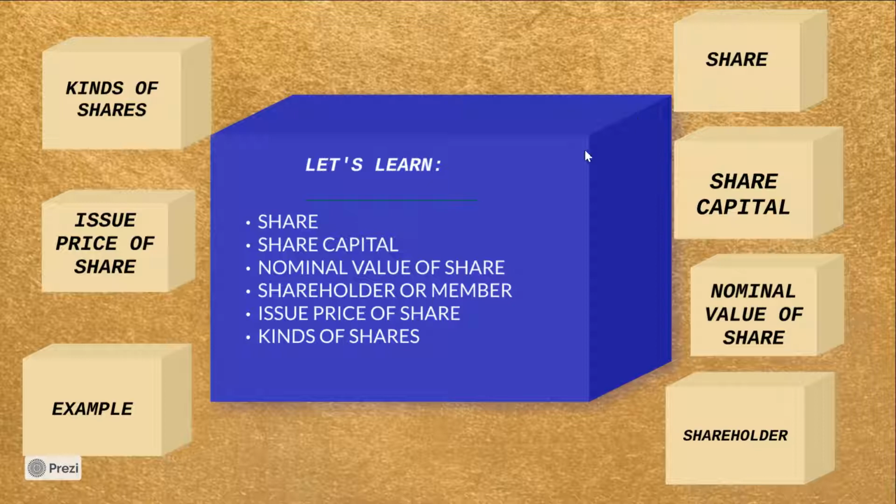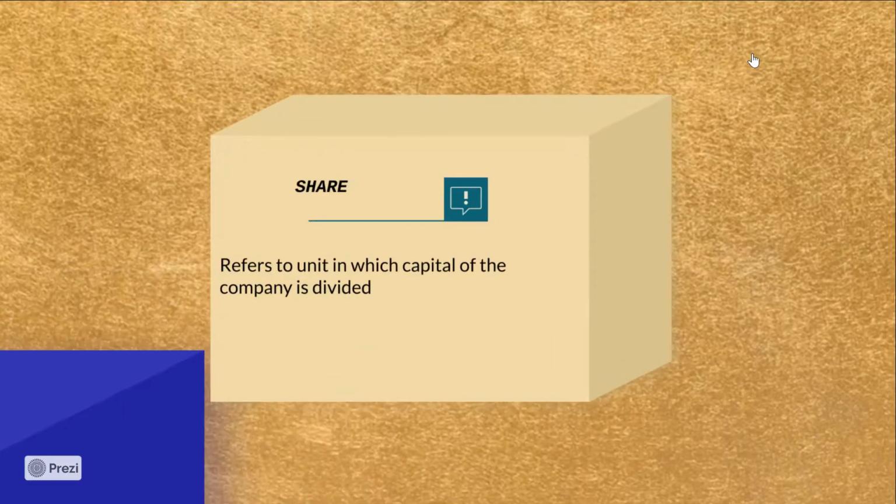So let's learn the terms share, share capital, nominal value of share, shareholder or member, issue price of share, and what are the two kinds of shares. Let's begin with the term share. It refers to the unit in which the capital of a company is divided.